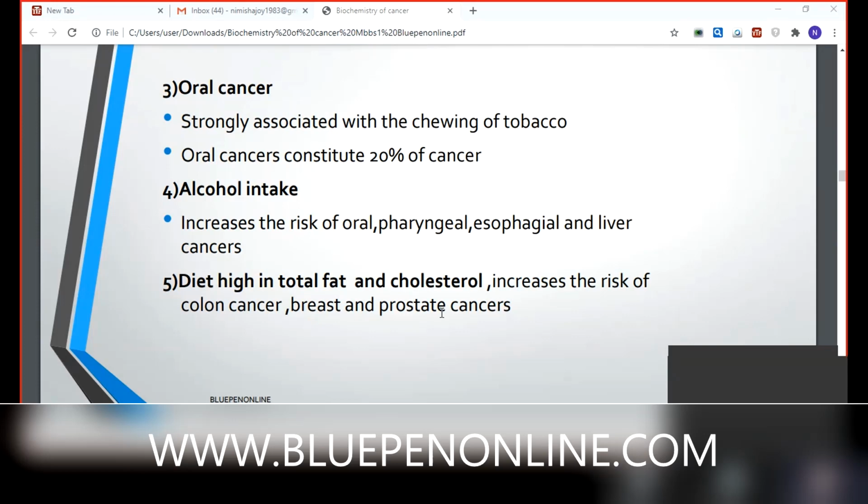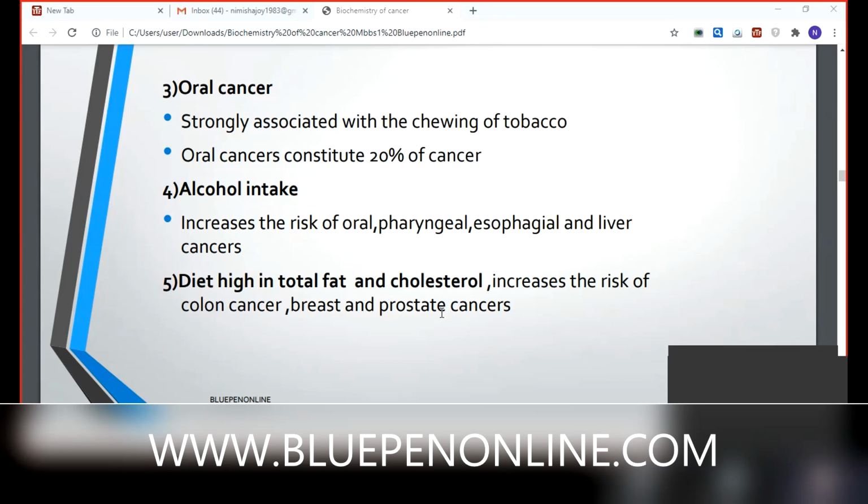A tumor marker means we can find out the range of that cancer through it. For example, prostate specific antigen, PSA. One particular compound is there, prostate specific antigen. That level will be high in case of prostate cancer. So we can find out the range of that cancer through this biochemical parameter.